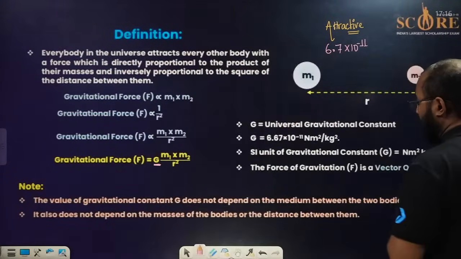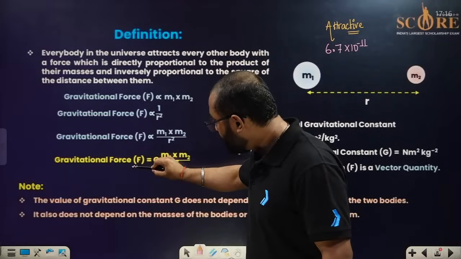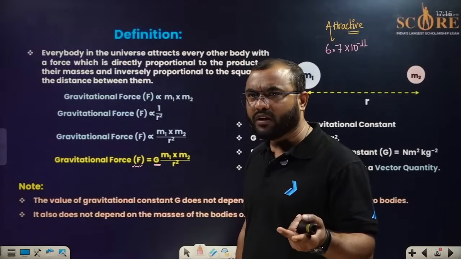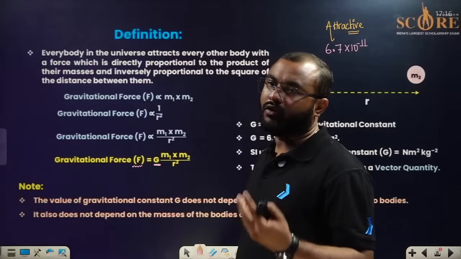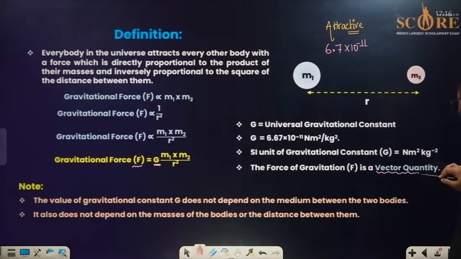Now when we talk about F, this is the force which acts between two different bodies, and we are talking about gravitation entirely. So the force will always be a vector quantity, everyone, as you can see over here. The force is a vector quantity.